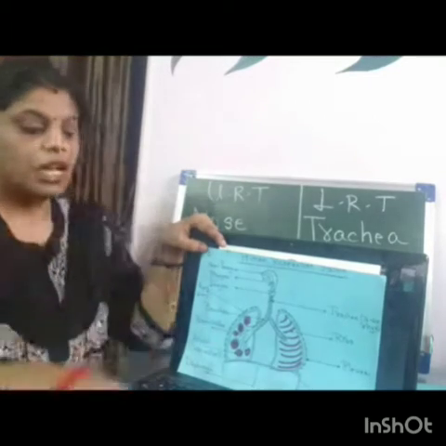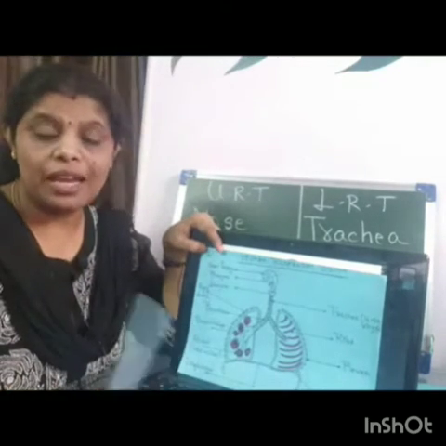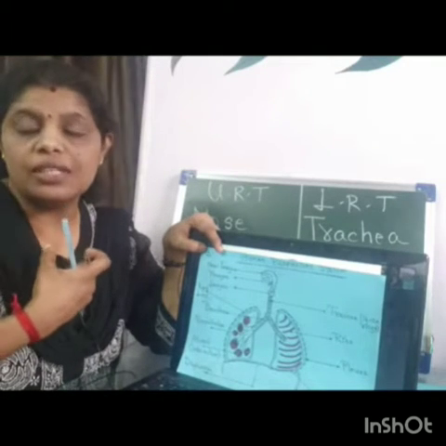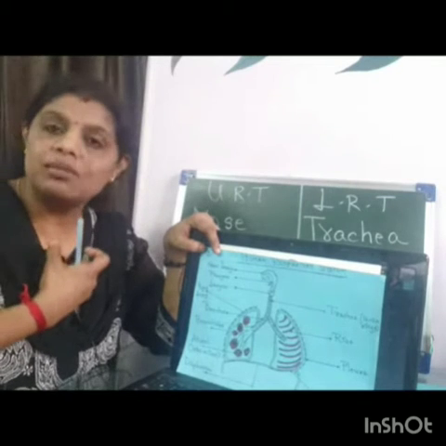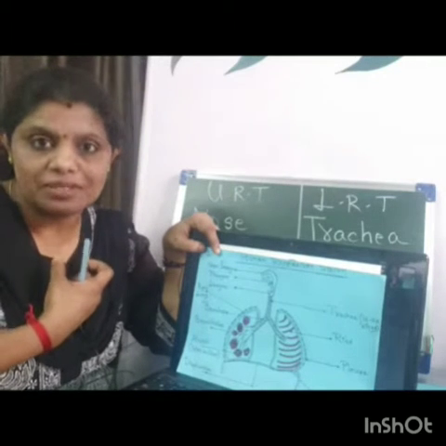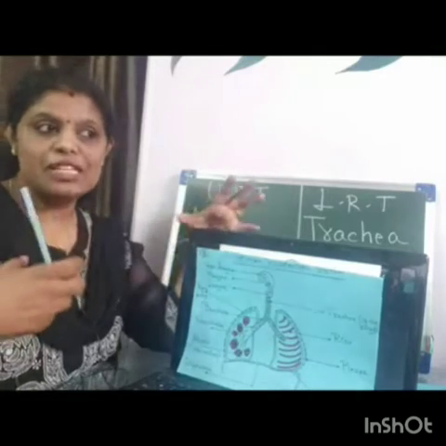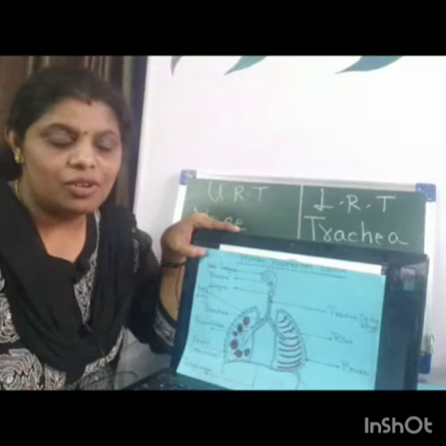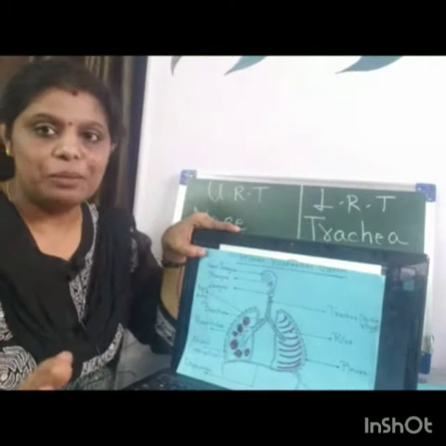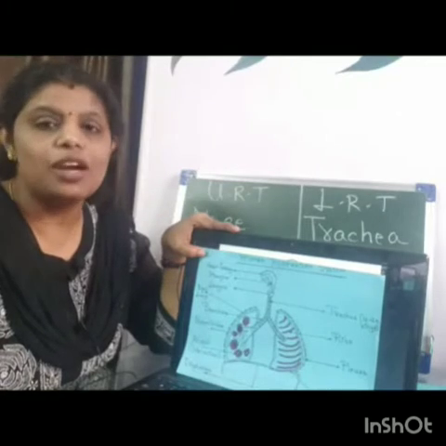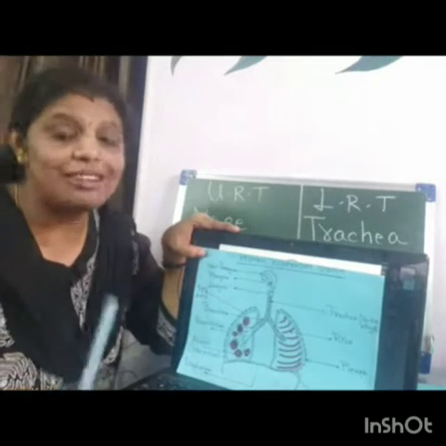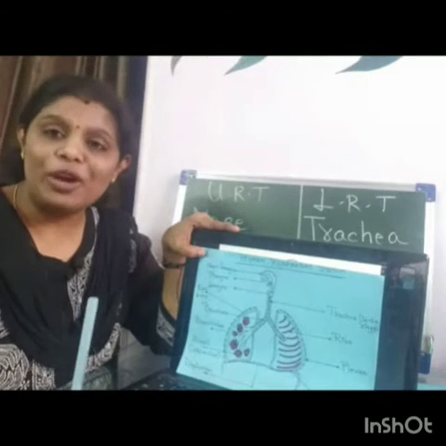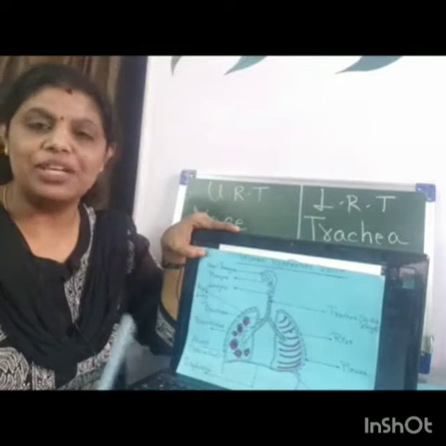Now in males, it is protruded out, showing the masculine feature, that is Adam's apple. Because of Adam's apple, the male voice is much deeper. If 2, 3 females are standing together and talking, it is very noisy to hear. But if males are standing together, it's not as irritating to the ears biologically. Exceptions are there, but biologically I'm talking. Because male voice is much deeper as compared to the female voice.